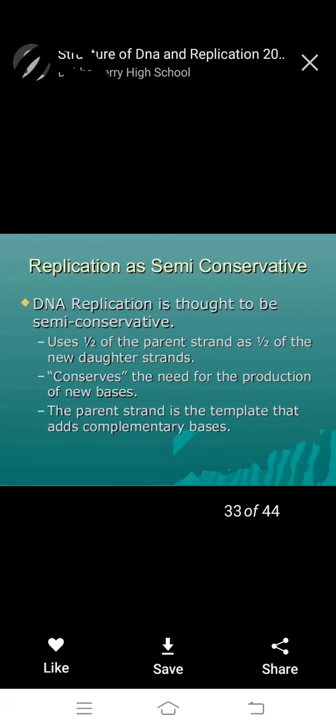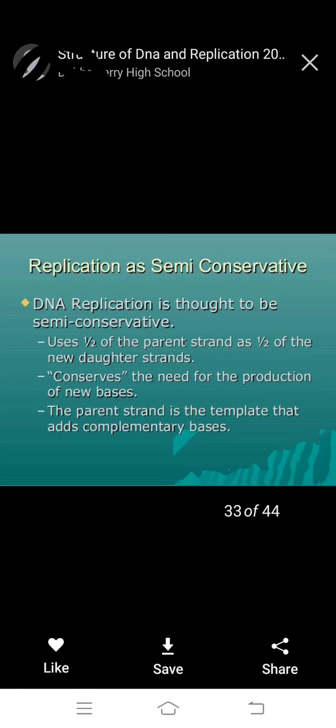Next, replication, like semi conservative. It's Watson Crick. First observe, DNA replication is thought to be semi conservative, uses 1 by 2 of the parent strand as half. 1 by 2 means half of the new daughter strand. Half is parent, the old strand, another one is new strand.